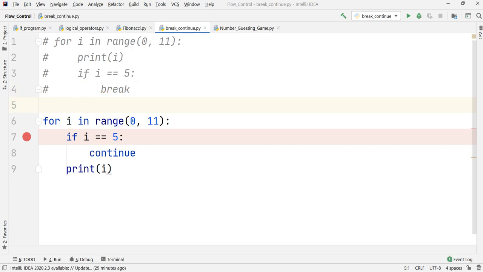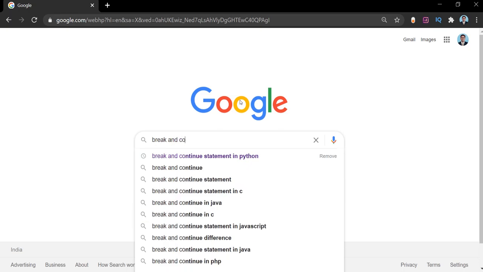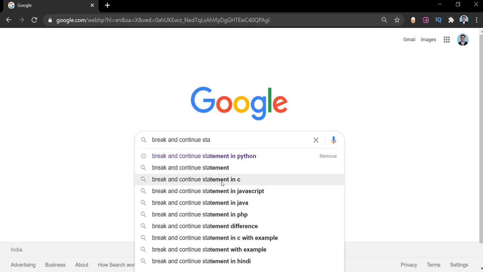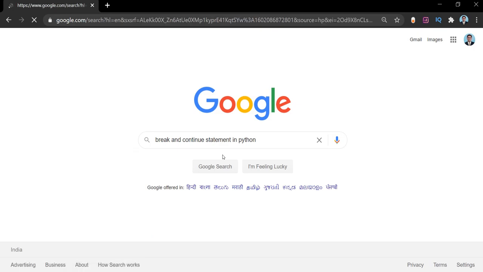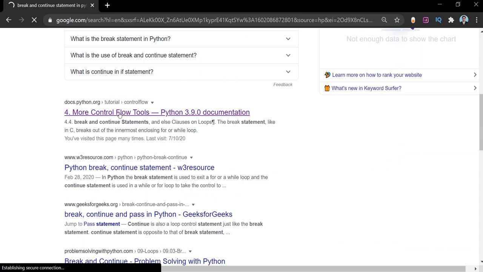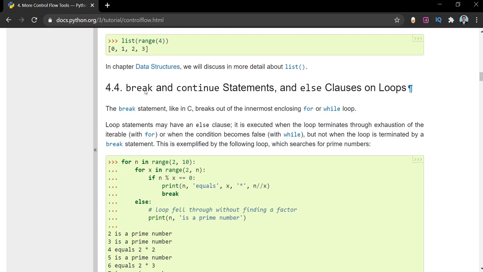Let us again see what Python has to say about these two concepts. Let us search for break and continue statements in the official documentation. Okay, so here it is, break and continue statements in Python.